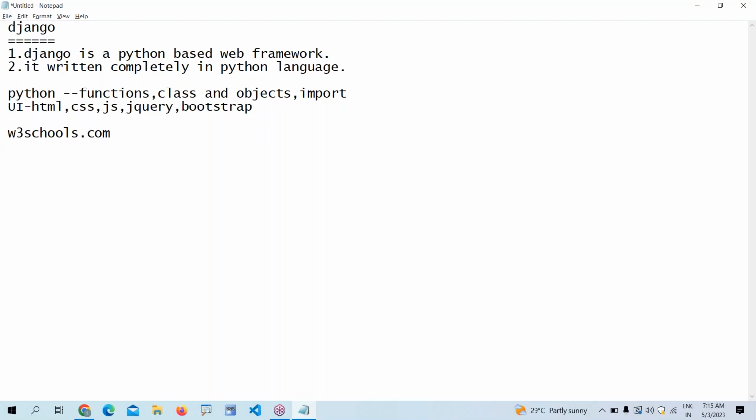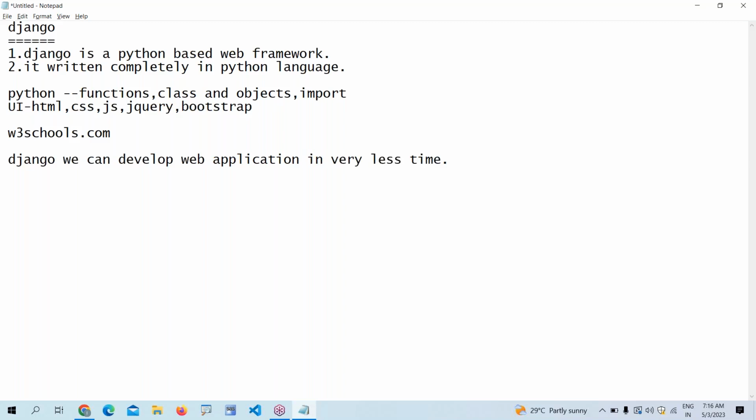So what is the main purpose of Django? See, by using Django, we can develop web applications in less time. What about the remaining frameworks? In the remaining frameworks, it is taking a lot of time. In very less time, we can develop applications with Django.